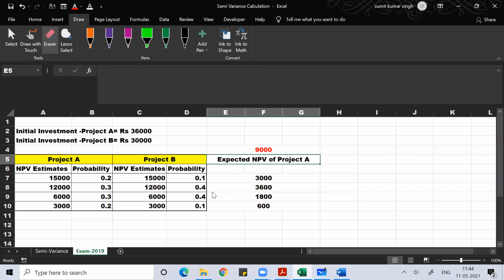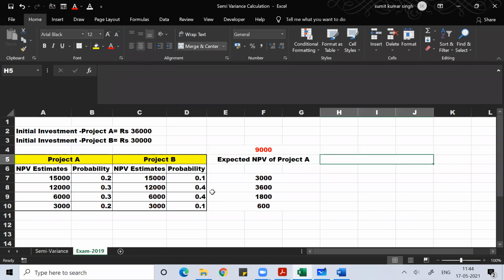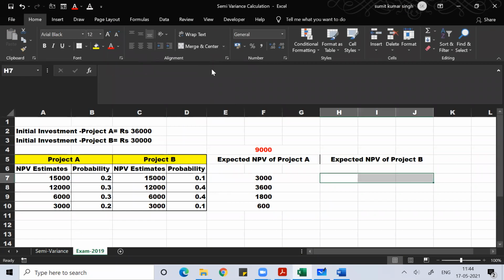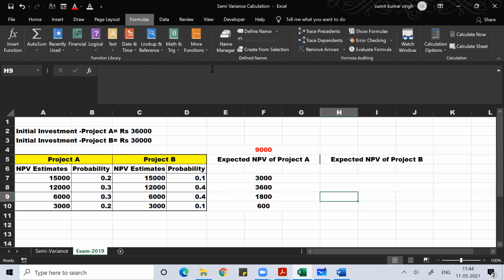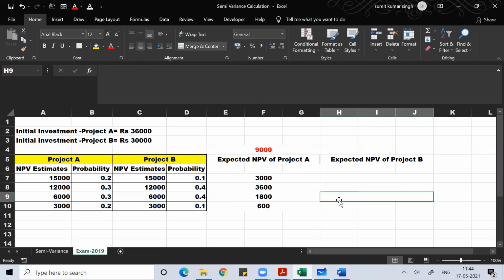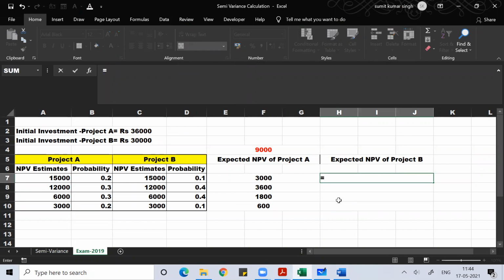The way I found the expected NPV of project A, in the same way I can find the expected NPV of project B. Just as I did for A, I simply have to multiply the NPV estimate with the probability.